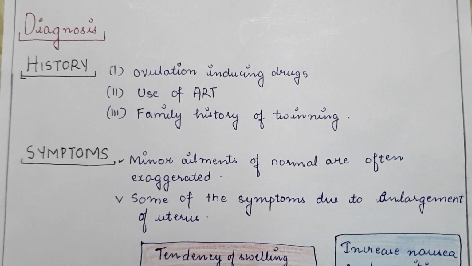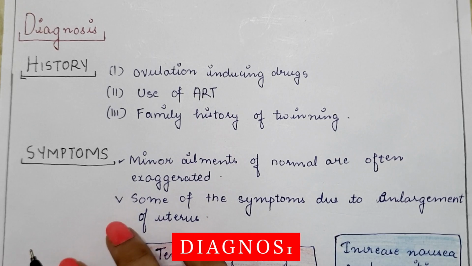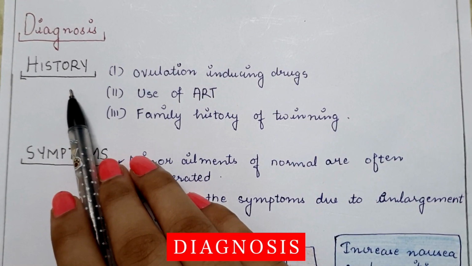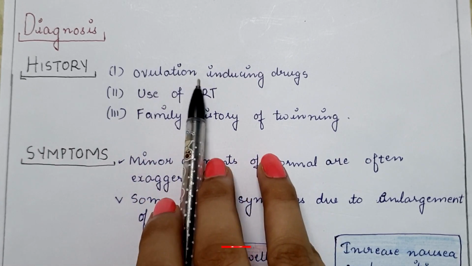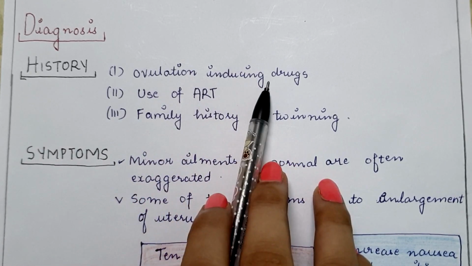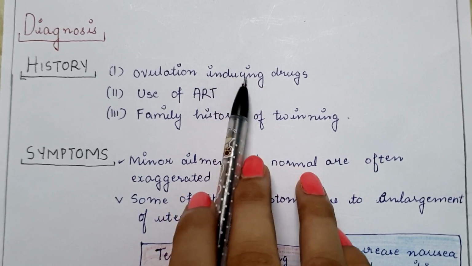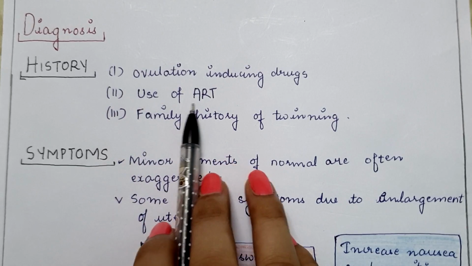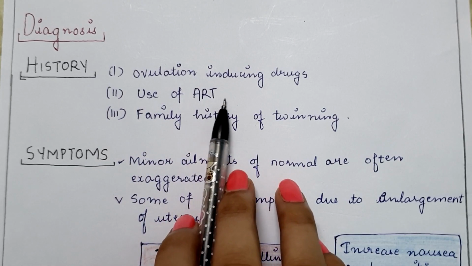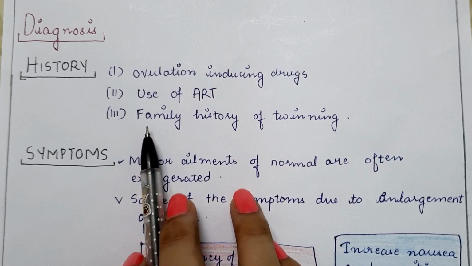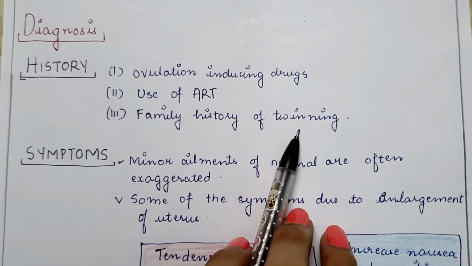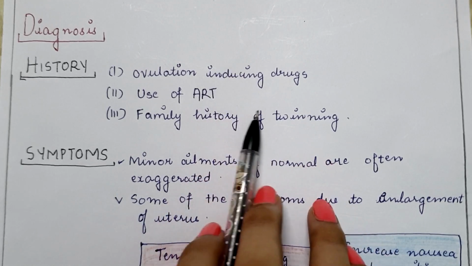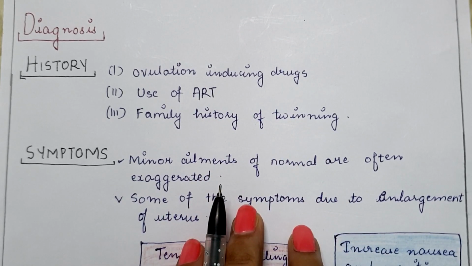The most common lie and presentation among twins is both having longitudinal lie with the vertex presentation. Next is the diagnosis of twins. First one is taking history from the mother, whether she is taking ovulation inducing drugs or not, because this is considered one of the causes of having twins. Use of ART, that is artificial reproductive technique. And third one is family history of twinning, because it is hereditary, passed from the maternal side. So these are considered to be the causes of having twin pregnancy.